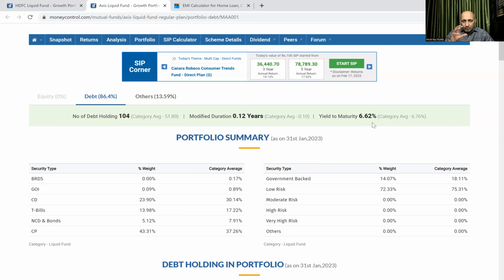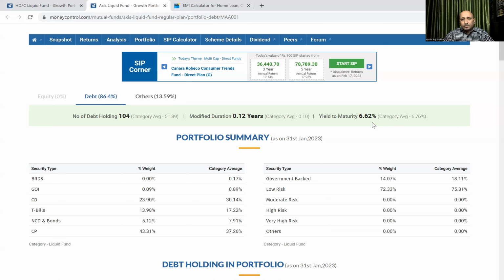With a smaller time frame, they can get a similar return. That is why people invest in liquid funds. Otherwise, there is no reason to go here. The associated risk compared to a bank fixed deposit is of course more, but there is flexibility also. So due to this flexibility, people invest.